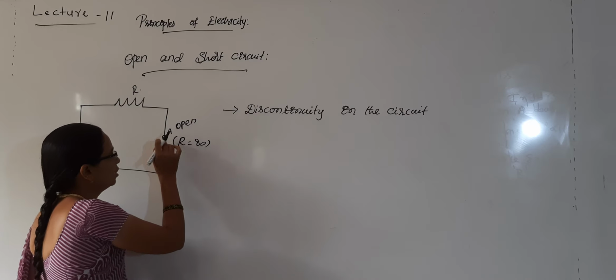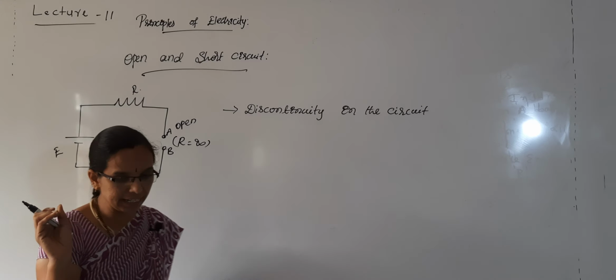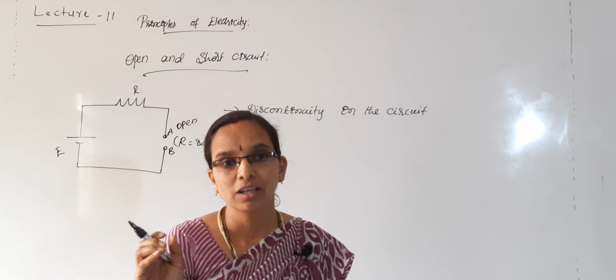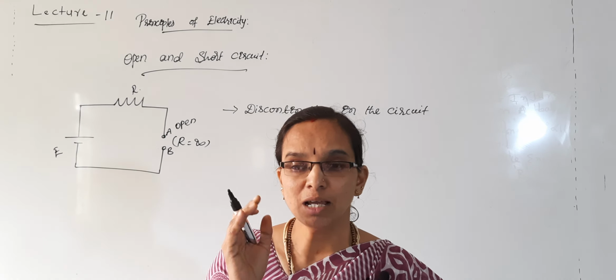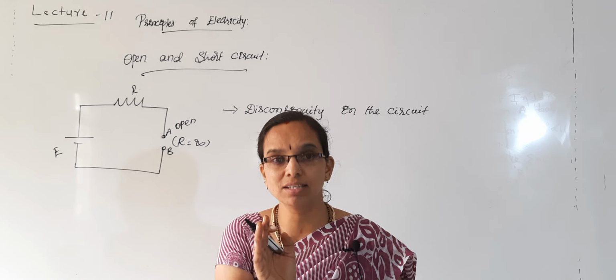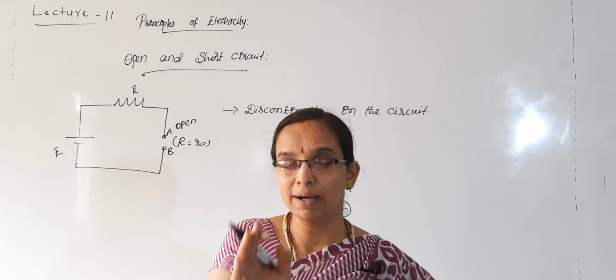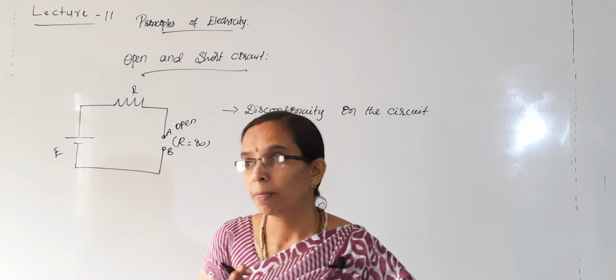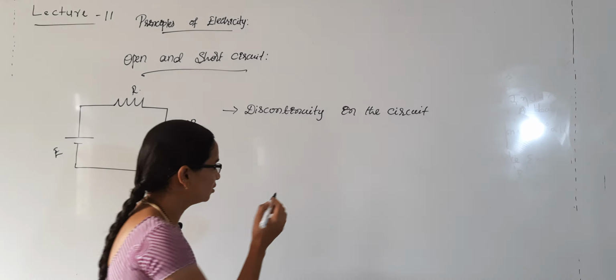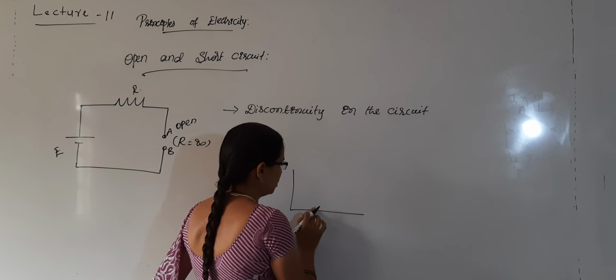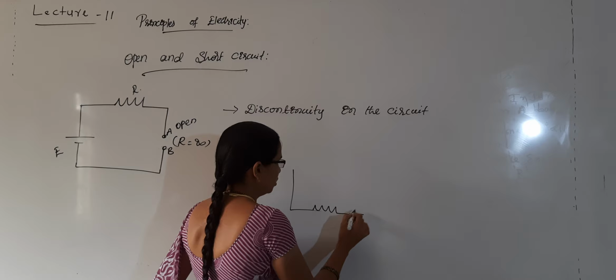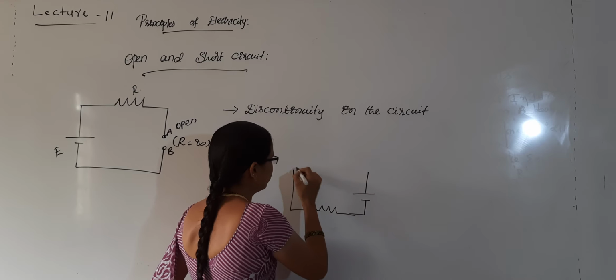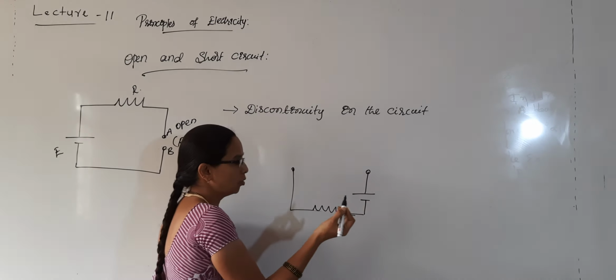Open circuit, obviously current needs a path to flow. Whenever there is a potential difference, there should be a path for the current to flow. For example, here if this is the circuit and there exists a potential difference, if it is like this, there will not be current flow.